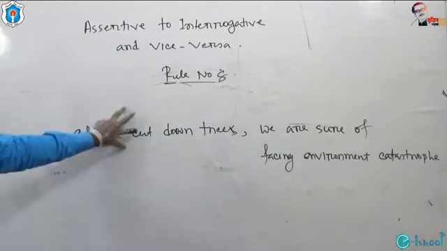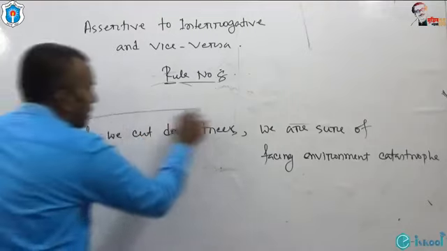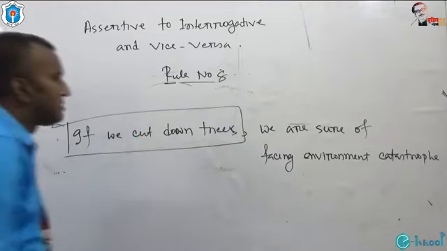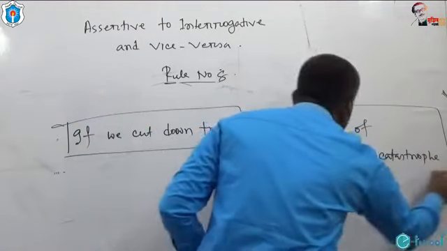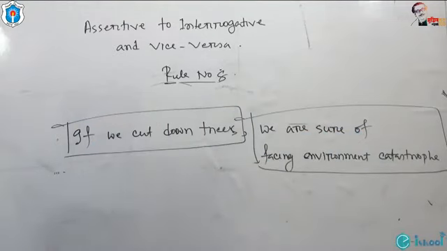This is an example of complex sentence. This is subordinate clause. This is principal clause.